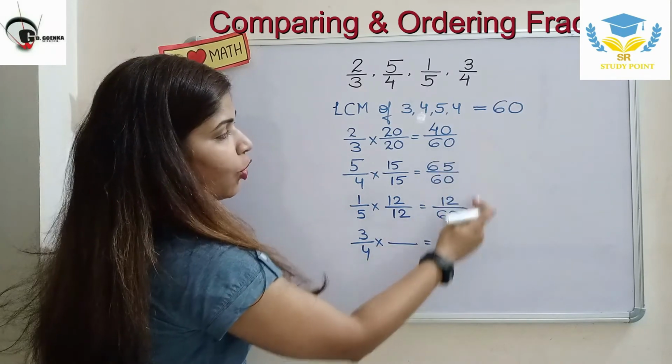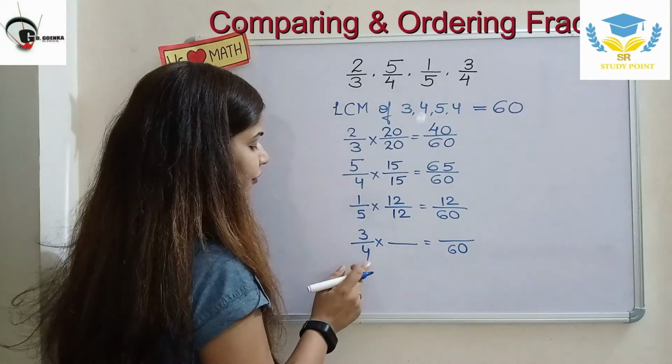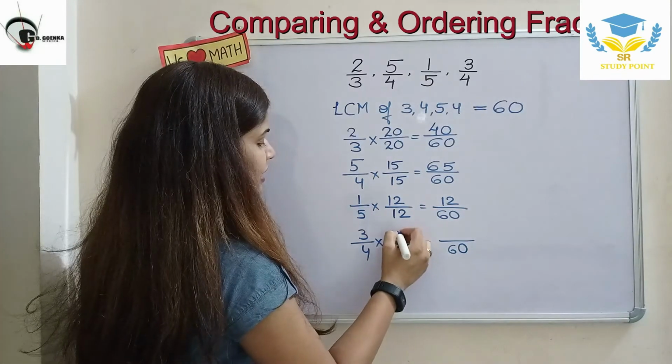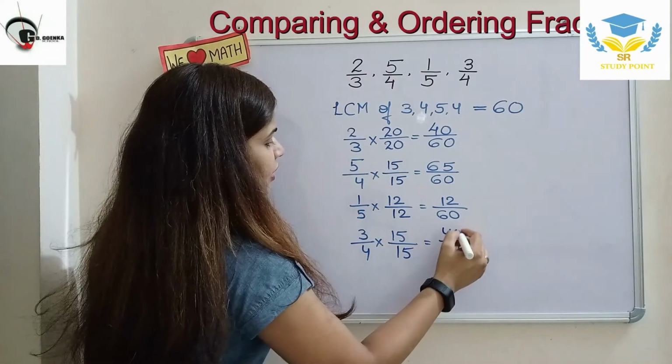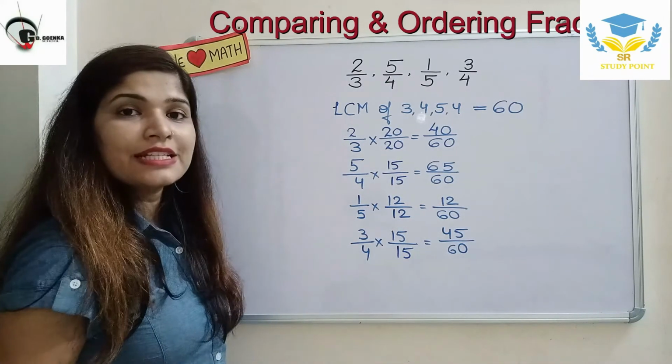Now I am getting all the like fractions with the same denominator. Then we have 4 again, 4 15s are 60, so 3 15s are 45. Now I have all the like fractions with denominator 60.